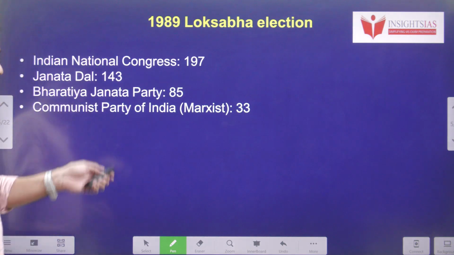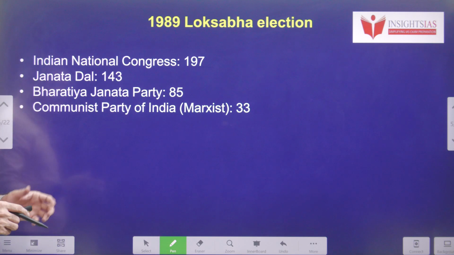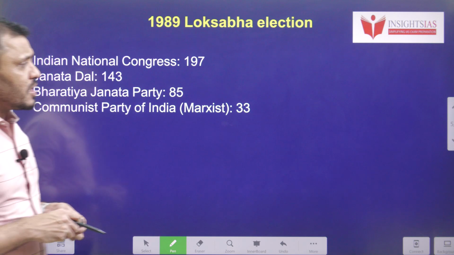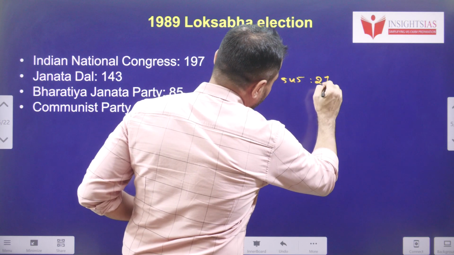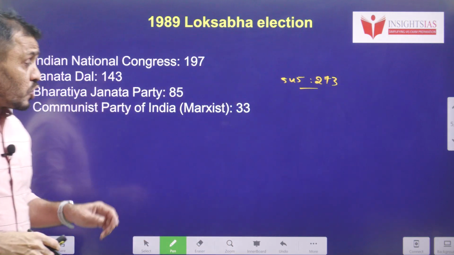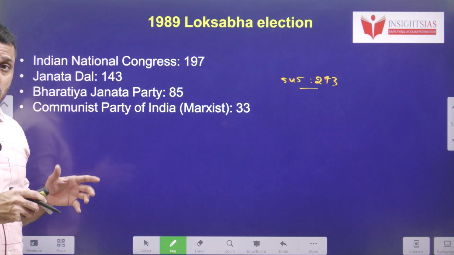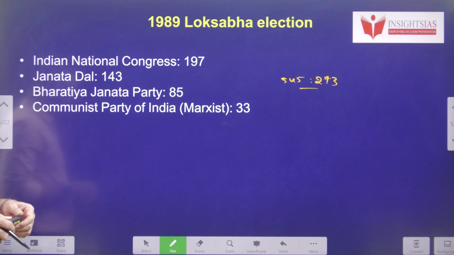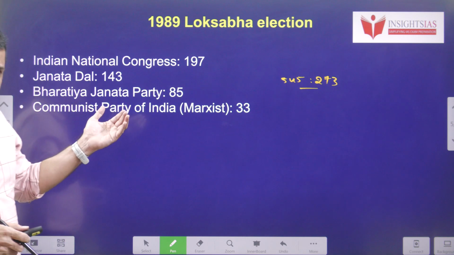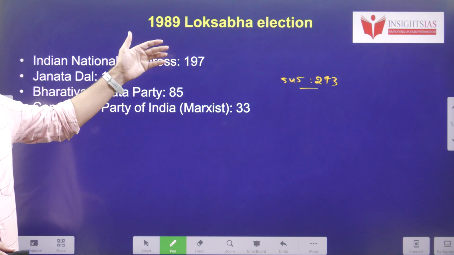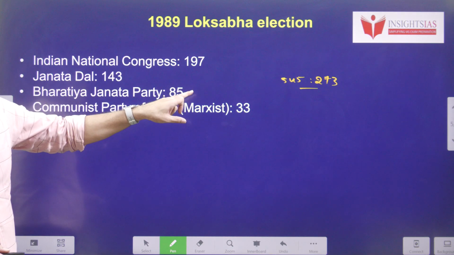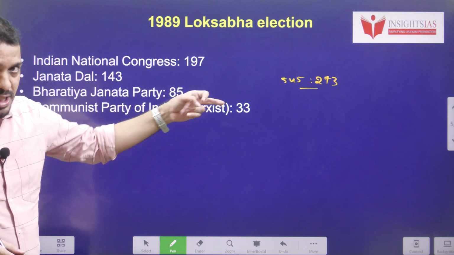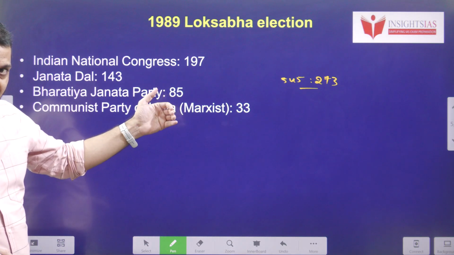For example, this was the 1989 Lok Sabha election. Normally in the Lok Sabha, what is the magic figure out of the 545? The magic figure is 273. Here no party got 273. That means no one got the magic figure. In this case, normally the single largest party will be invited to form the government. Once they form the government, they will be asked to prove their majority. That is the motion of confidence.